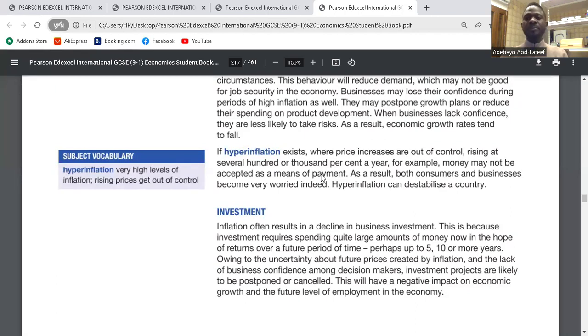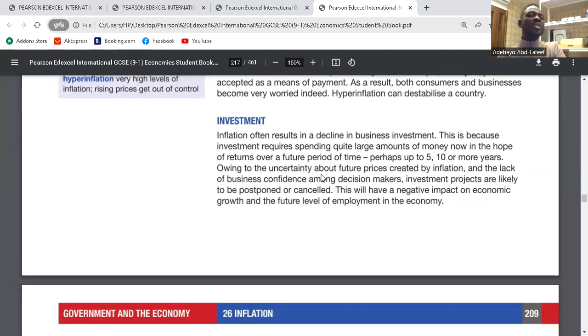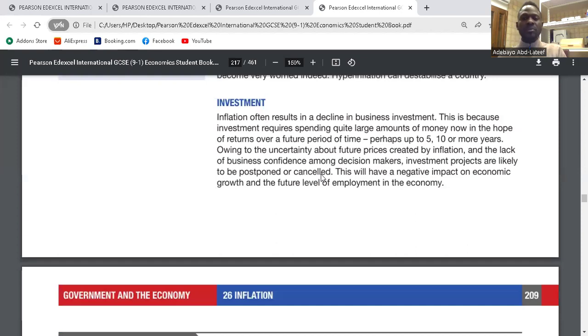Okay, good. So if there's hyperinflation, both customers and businesses are worried. They can't do anything. Nobody even has anything to offer, because money is valueless. It could lead to civil war. It could become a problem. Social unrest, protests everywhere, because people will be moving into poverty. Clear.